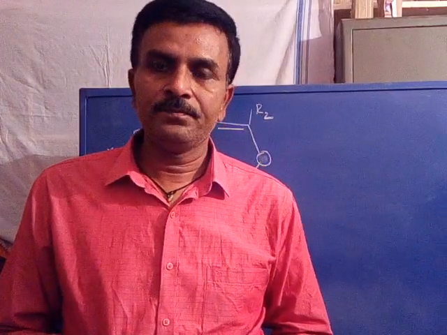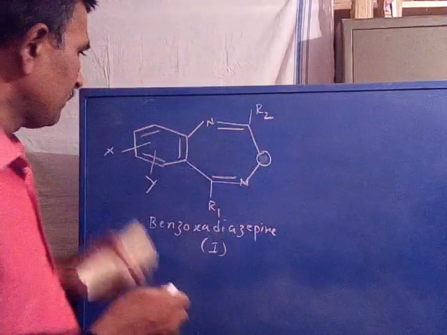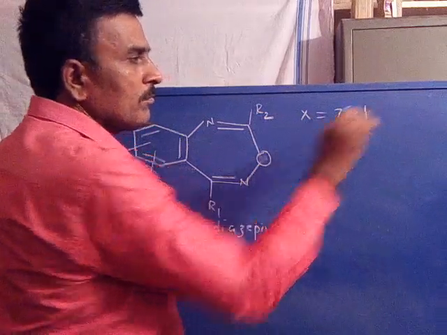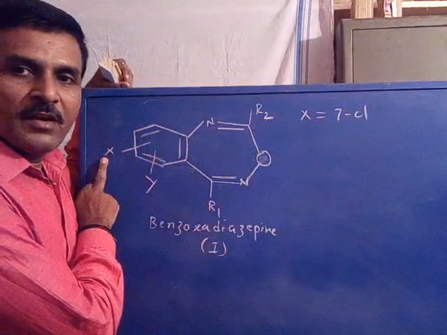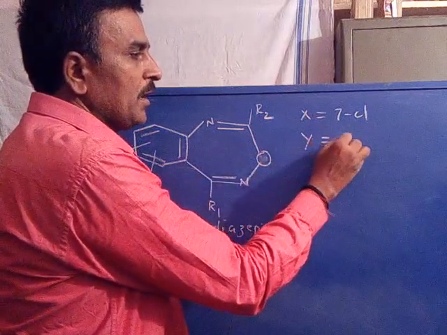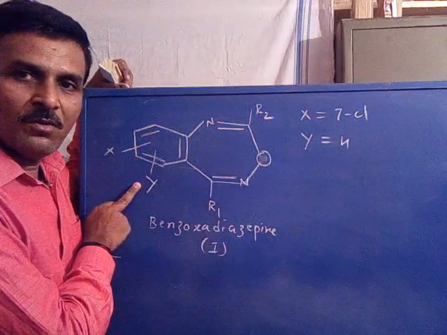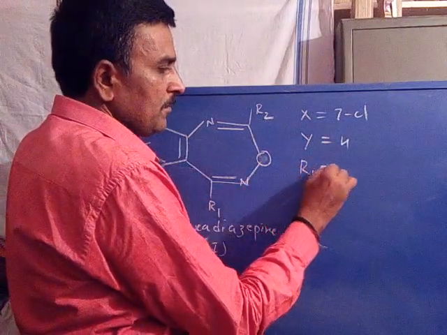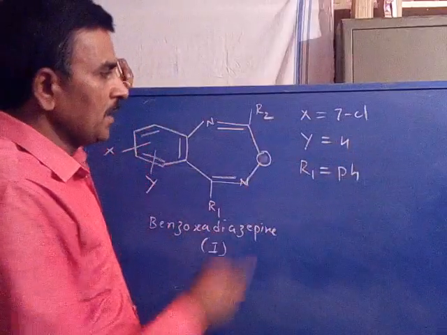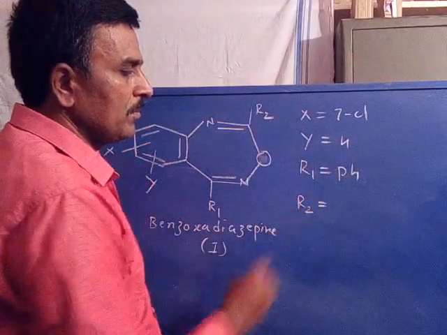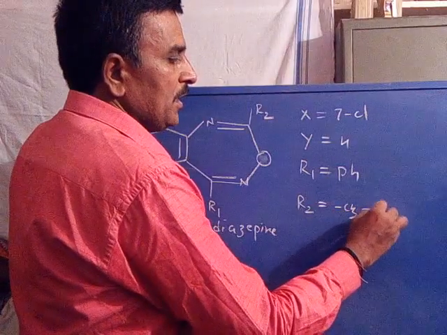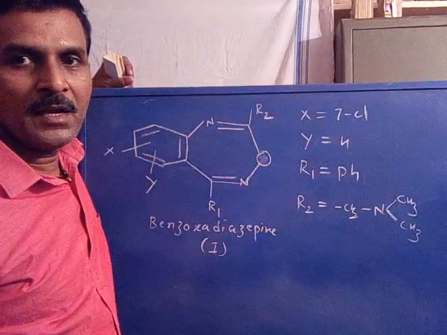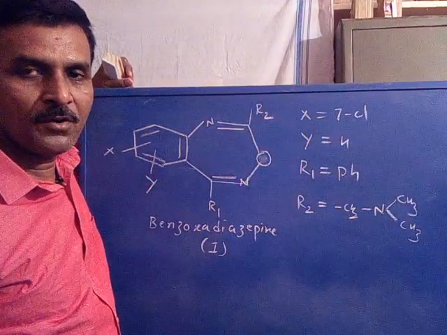After its synthesis, X is equal to 7-chloro, Y is equal to hydrogen, R1 is equal to phenyl ring, and R2 is equal to CH2N(CH3)2, an N-dimethylamine system. Are you following?